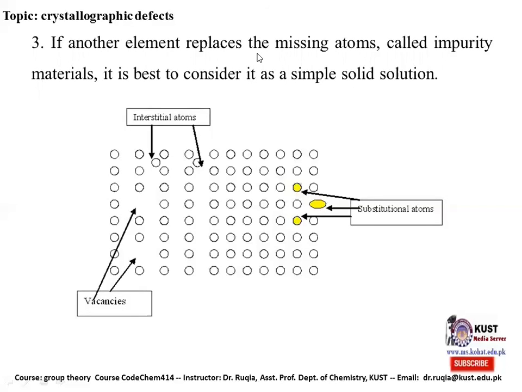If another element replaces the missing atom, called an impurity material, it is best to consider it as a simple solid solution. Like we have the metal, and it is replaced by some type of impurity, or there is a vacancy, or an extra atom comes in. This is the situation which we already talked about in the previous lecture on crystal defects. All these situations can lead to the synthesis of non-stoichiometric compounds, as the normal ratio is disturbed in all these cases. There are applications of the non-stoichiometric compounds.